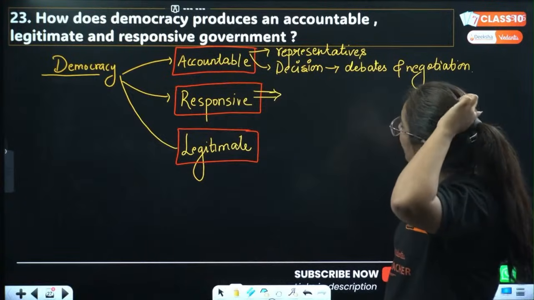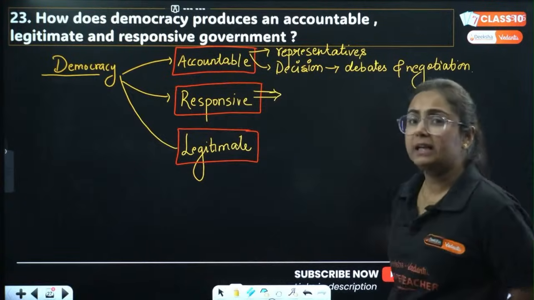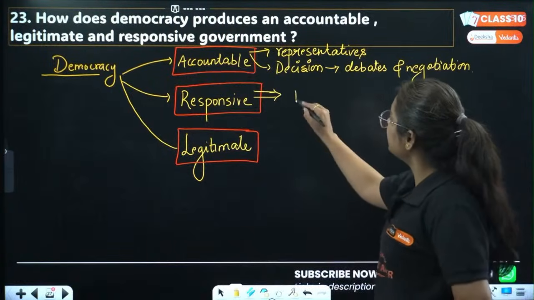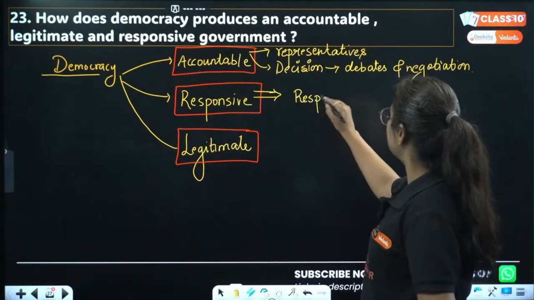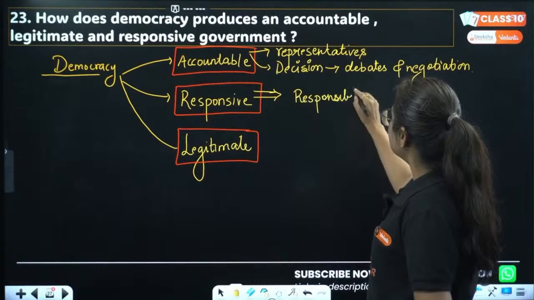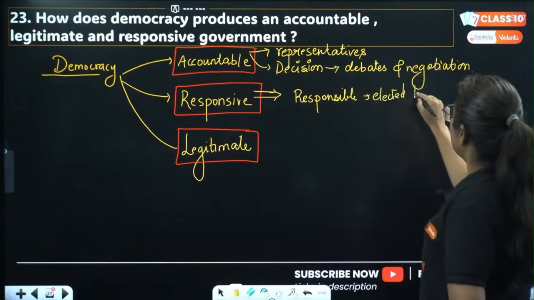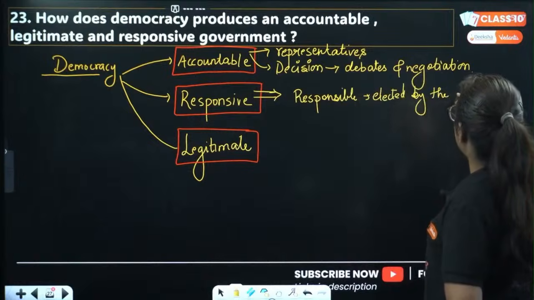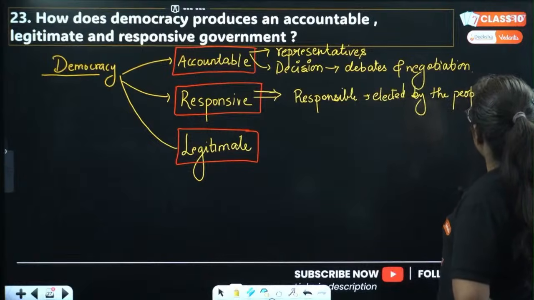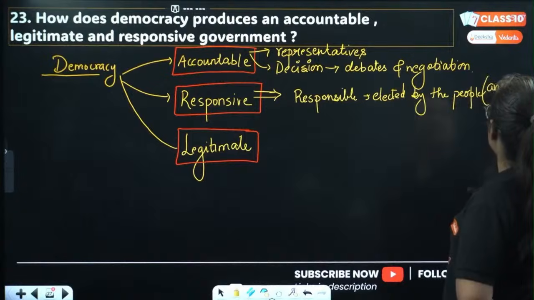If we talk about responsive form of government, pay attention, this form of government will be responsible to the people, as it is elected by the people, and as it is elected by the people, it is answerable to the people too.